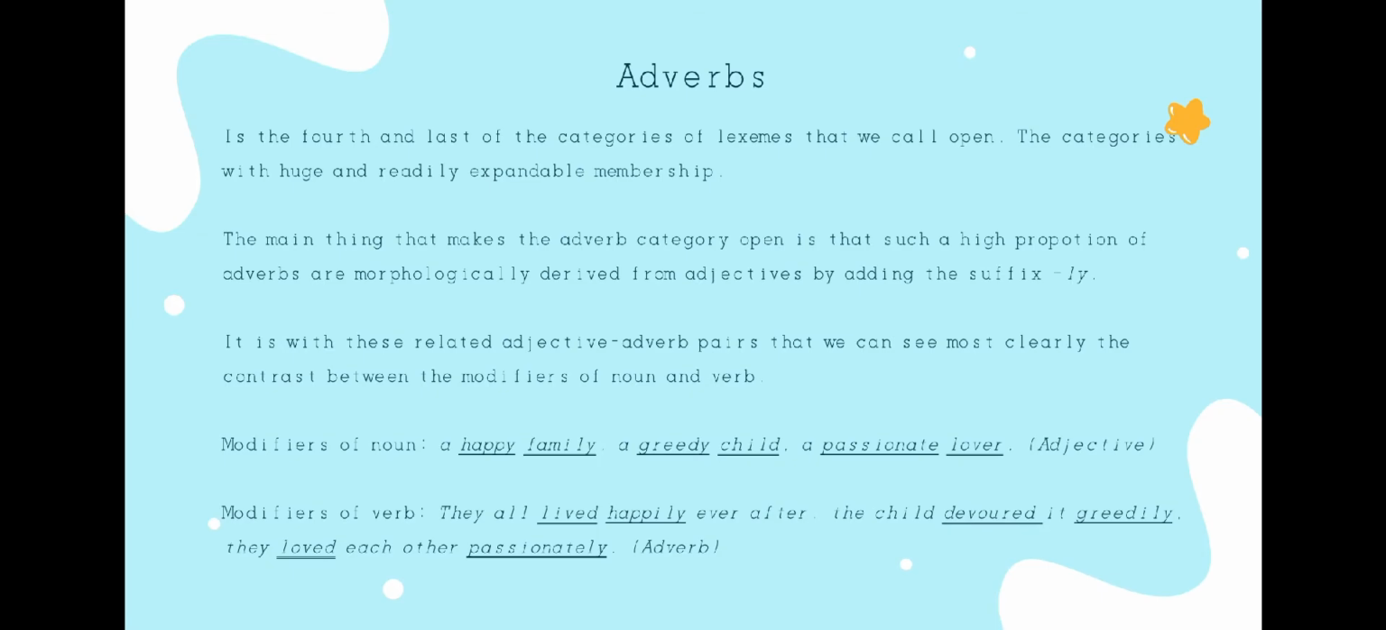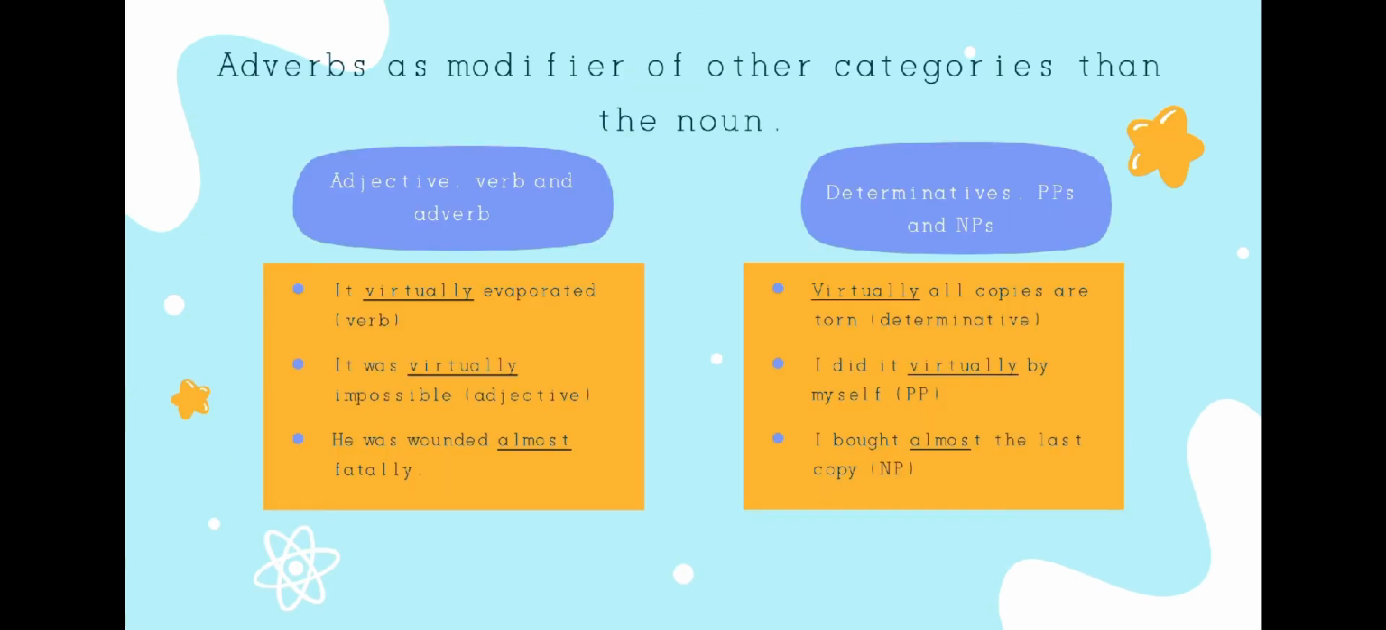And now we talk about modifiers of verb. For example, they all lived happily ever after. And the child devoured it greedily. And they loved each other passionately. The words happily, greedily, and passionately, as adverbs, are used as the modifiers of the verb.